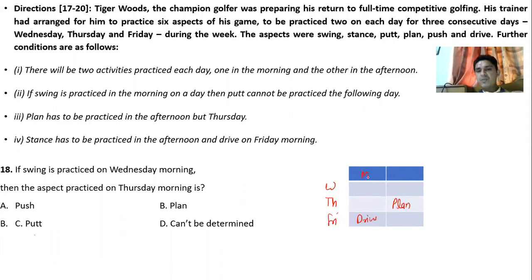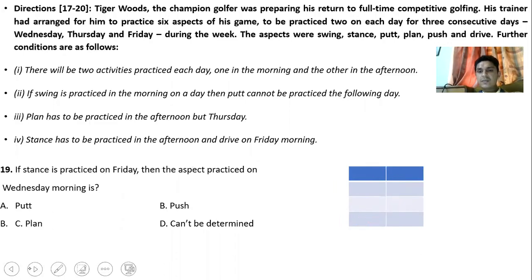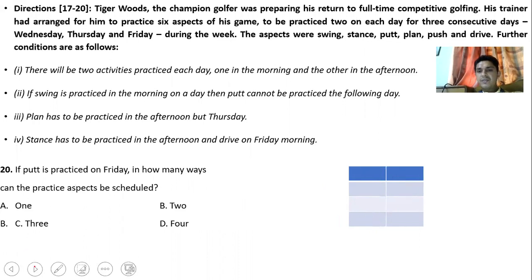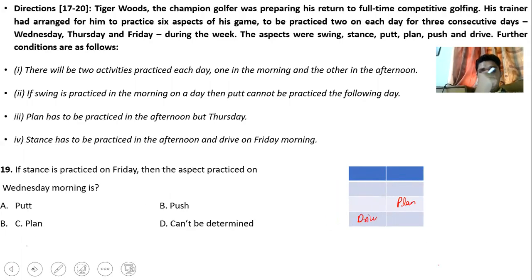This was for morning shift and this was for afternoon shift. In all the questions where I have copied and pasted, I can write the same plan, drive. So plan here and drive here.